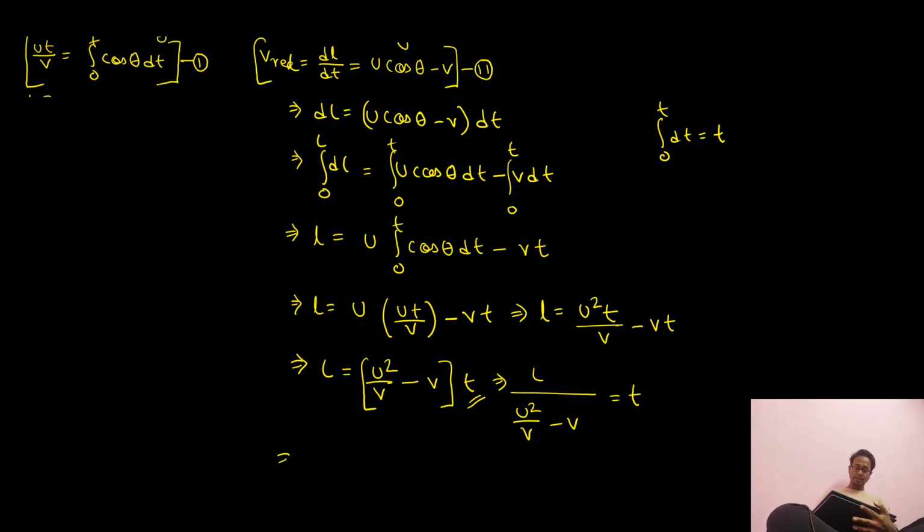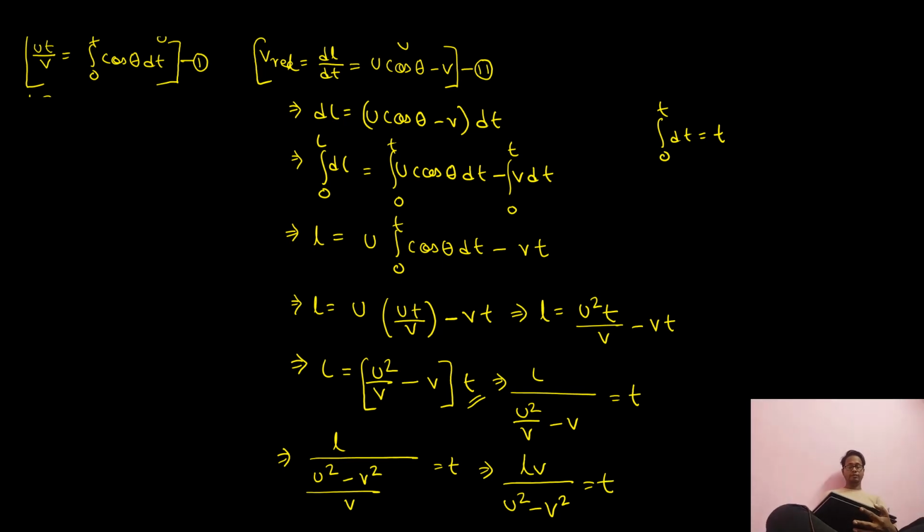So L by (u square minus v square) by v is equal to t. Taking the v to the numerator, it becomes L v by (u square minus v square) is equal to t. Understood this one? So our answer is Lv by u square minus v square.